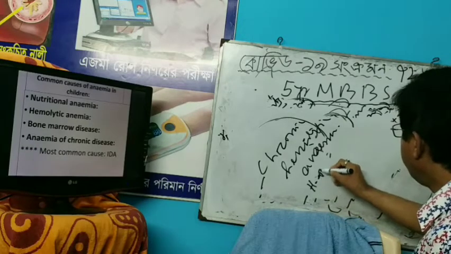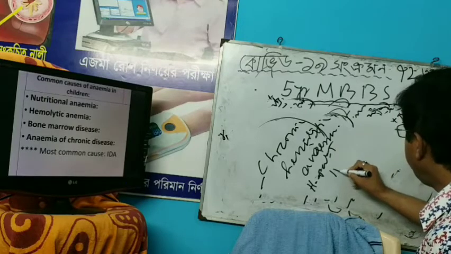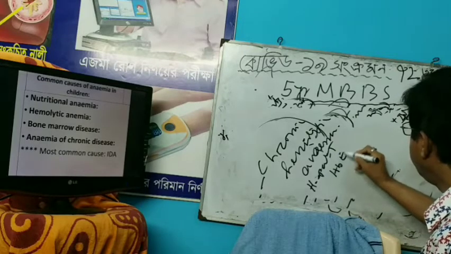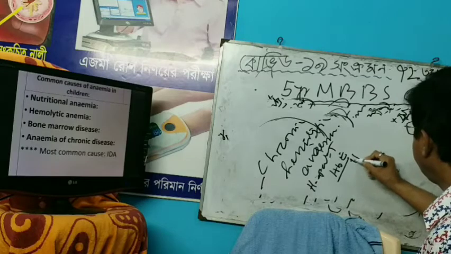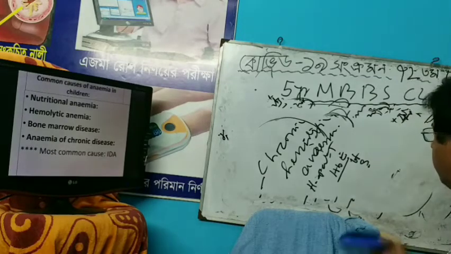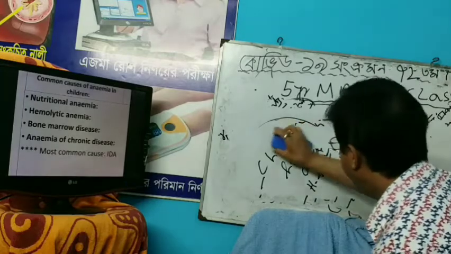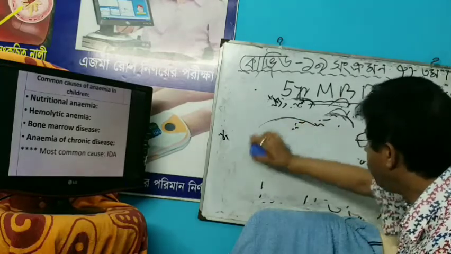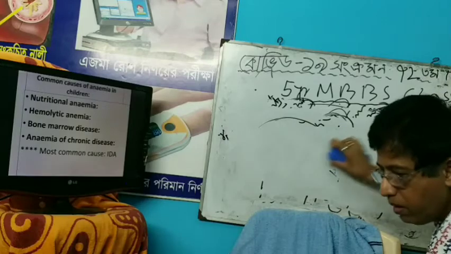Hemoglobinopathy means hemoglobin E disease, hemoglobin H disease, hemoglobin S disease. So number 2 is hemolytic anemia, that is thalassemia and hemoglobinopathy.